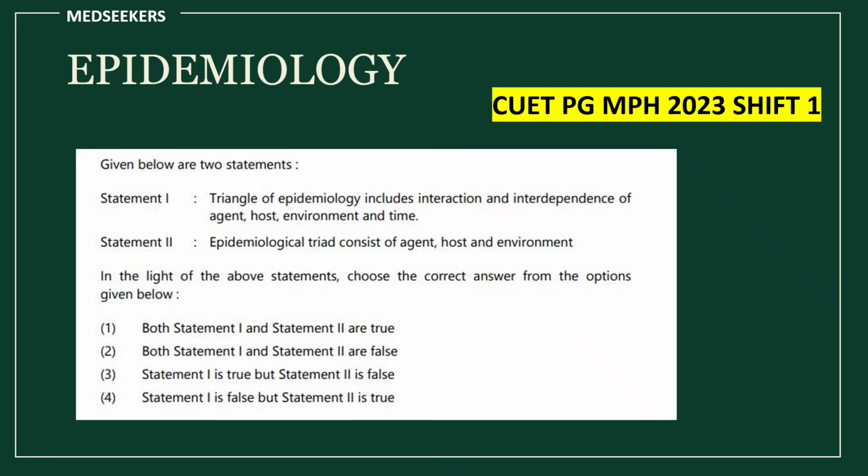First is disease control phase. The second one is health promotion phase. The third one is social engineering phase. Fourth one is health for all. And committees you have to study. And when you are studying about theories, you have to study about what is supernatural theory, what is humoral theory, what is theory of contagion, what is miasma theory, what is spontaneous theory, and which particular scientist proposed what.